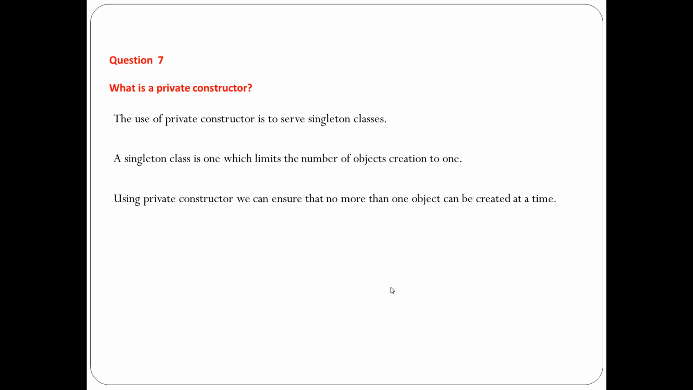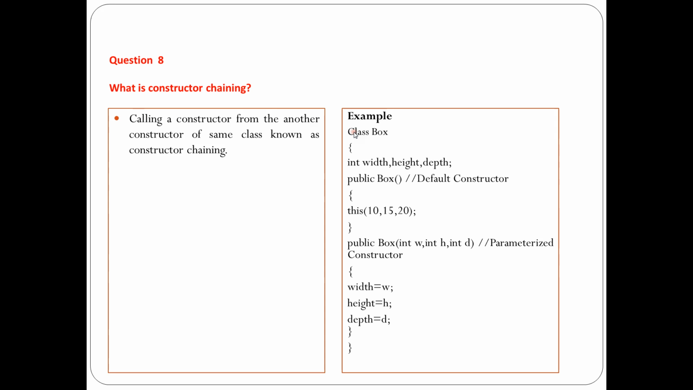What is a private constructor? Do we have a private constructor in Java? Yes. The use of a private constructor is to create or serve singleton classes. A singleton class is one which limits the number of objects created to one. That means we can ensure that a particular class can have only one object by defining that class as a singleton. And to create a singleton class, we need to specify a private constructor. So using a private constructor, we can ensure that no more than one object can be created at a given point of time. So this is where we can use the private constructor.